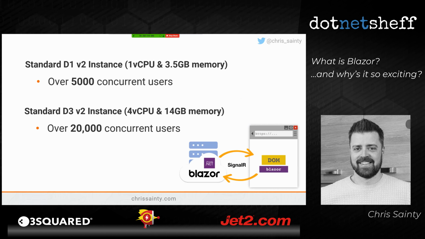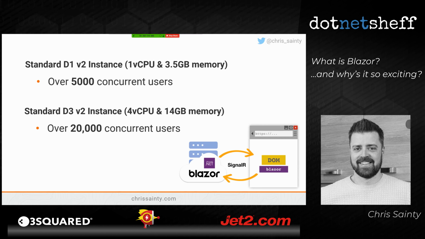But the team did some work on this, and they've released some figures. So on a standard D1 V2 instance in Azure, which is 1 virtual CPU and 3.5 gig of memory, over 5,000 concurrent users could be supported on a Blazor Server app. Now, these aren't just idle connections. These are actually active connections to that application. So that's a pretty impressive feat. Pushed it a bit further and looked at a standard D3 V2 instance, which is 4 virtual CPUs and 14 gig of memory. And that could support over 20,000 concurrent users.